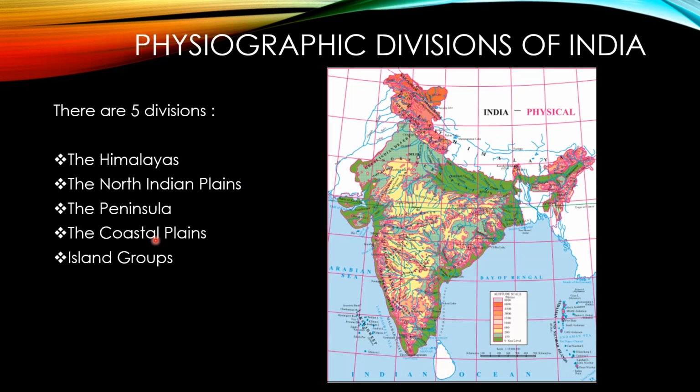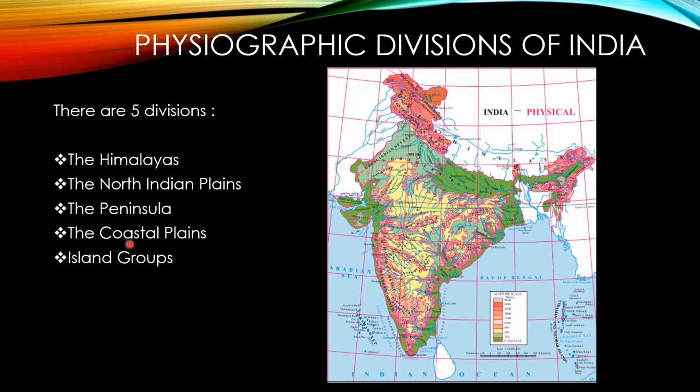Third division is the Peninsula. It spreads on the southern side of the North Indian Plain. There are two divisions in the Peninsula. The Central Highland is here and on the southern side there is the Deccan Plateau. The fourth division is the coastal plains. The coastal plains are here, the eastern coastal plain and the western coastal plain.